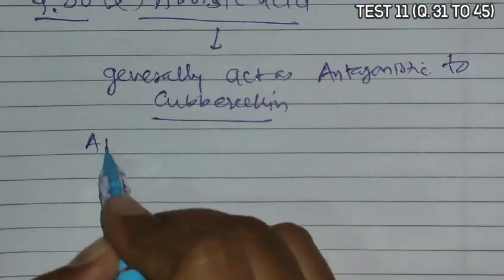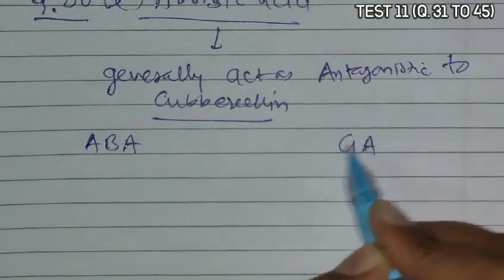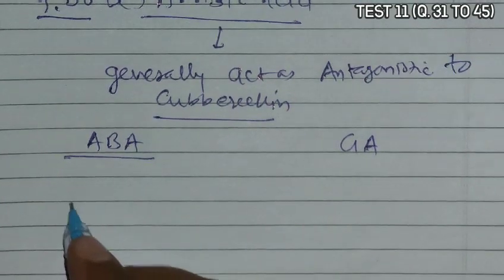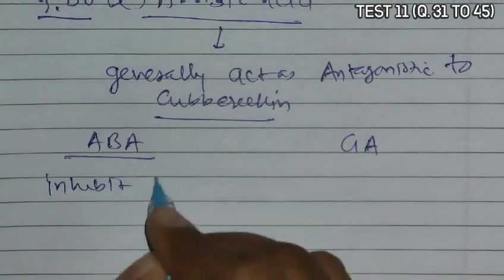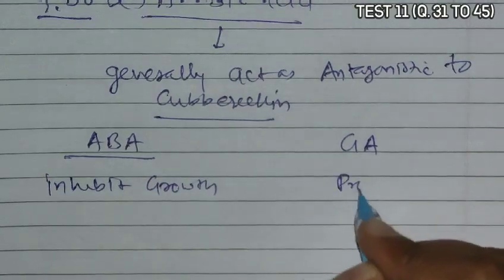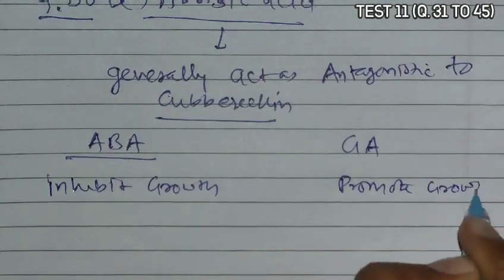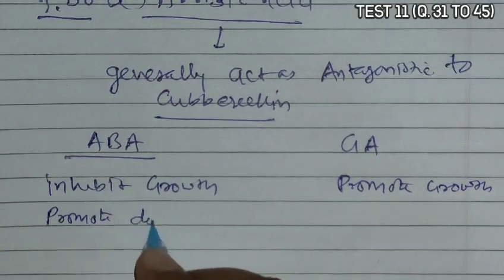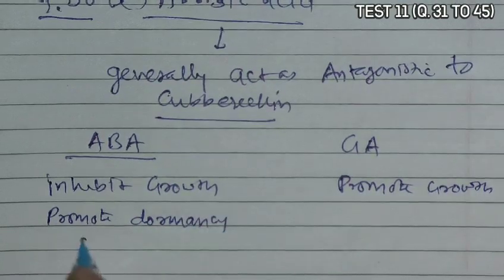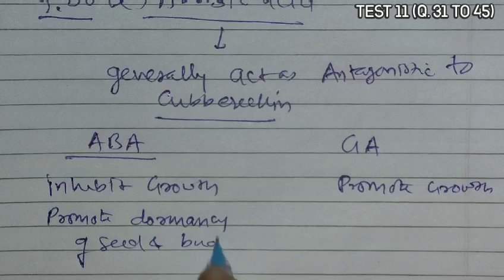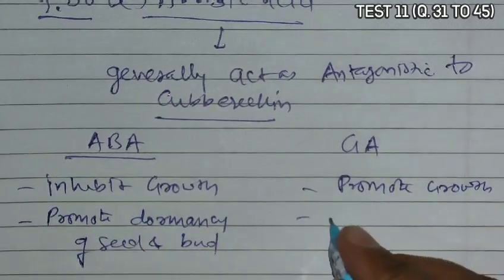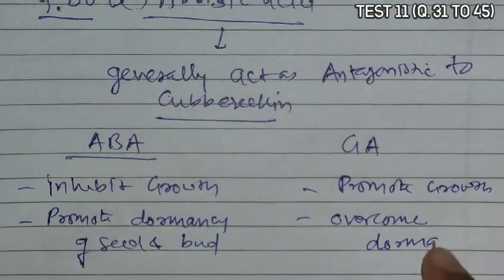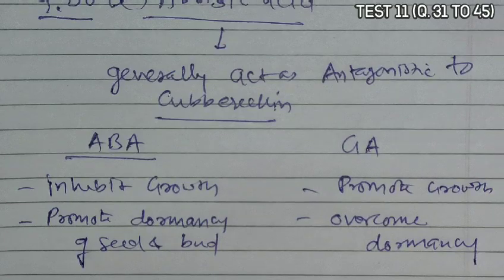If we talk about ABA, abscisic acid, and gibberellic acid, abscisic acid inhibits growth. It has an inhibitory effect, whereas gibberellic acid promotes growth. It is a growth promoter. Second, abscisic acid promotes dormancy of seed and bud, but gibberellic acid overcomes dormancy and causes seed germination.